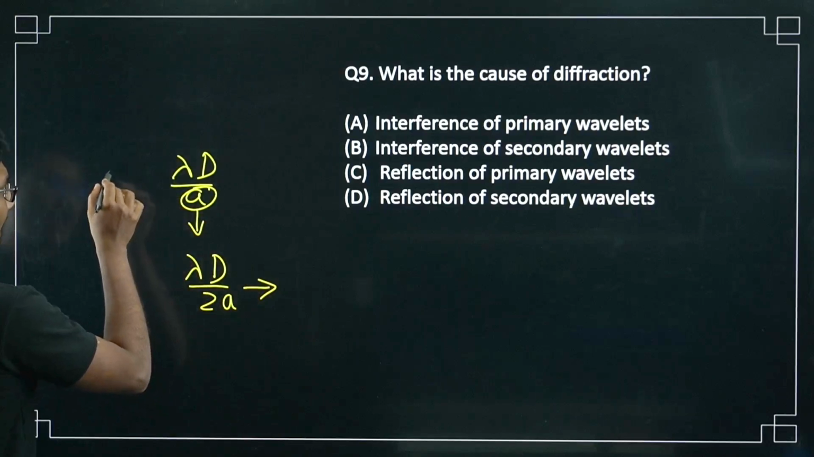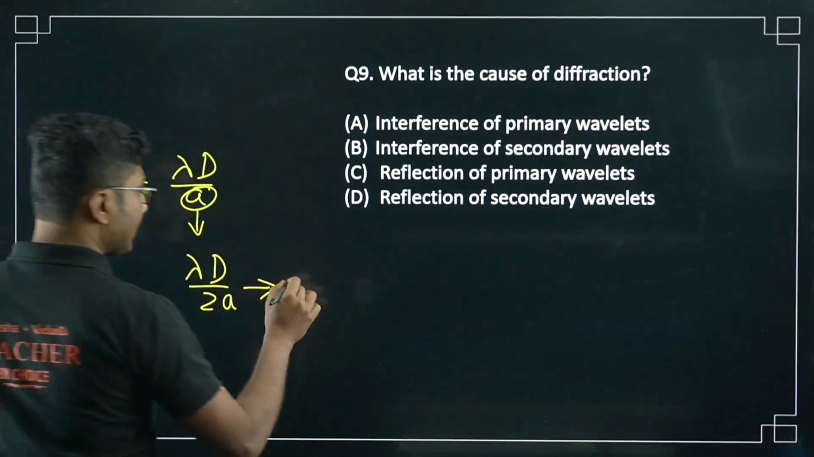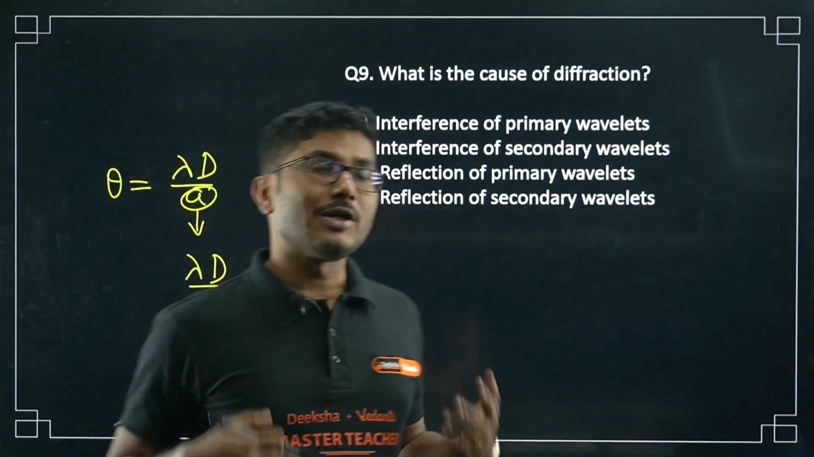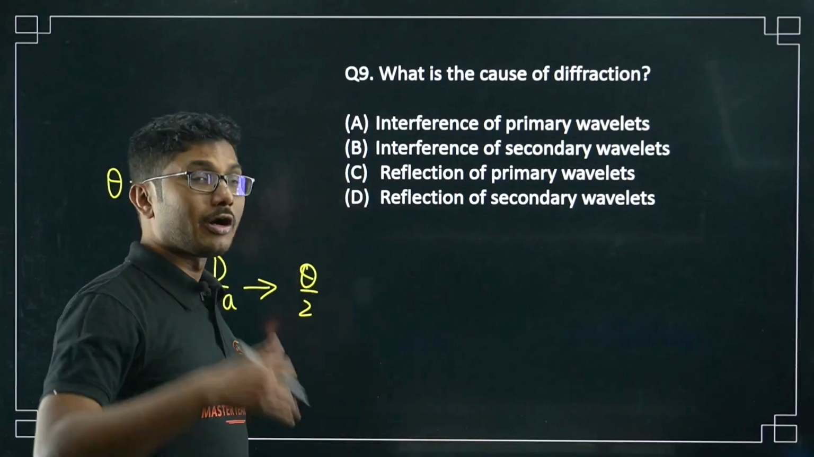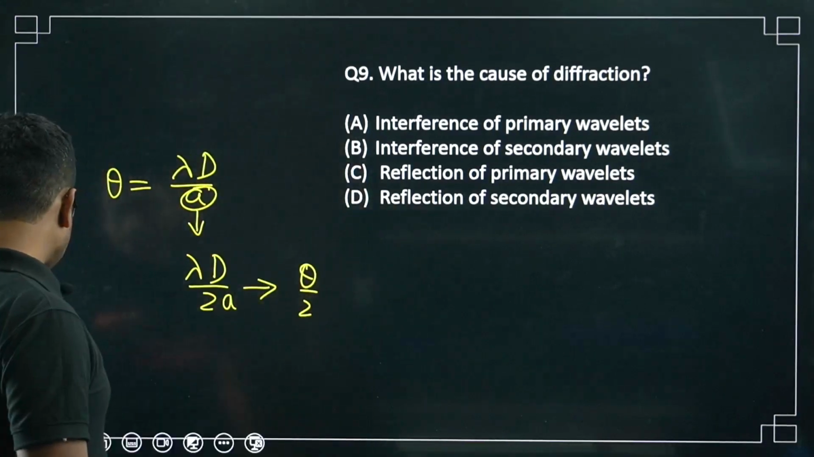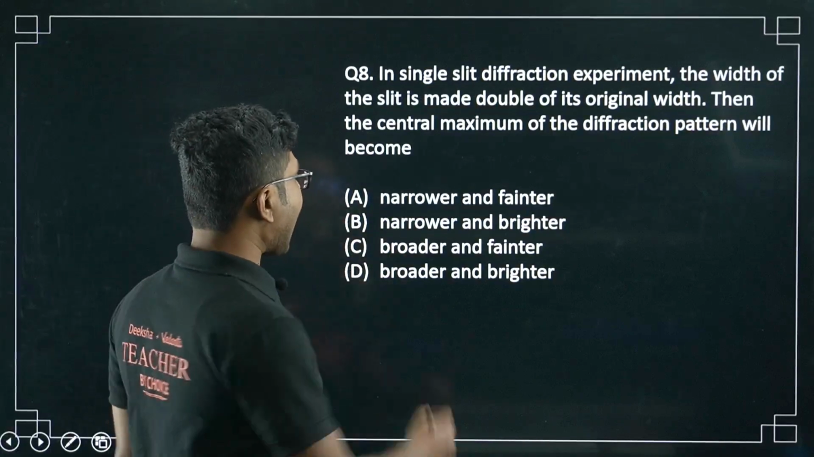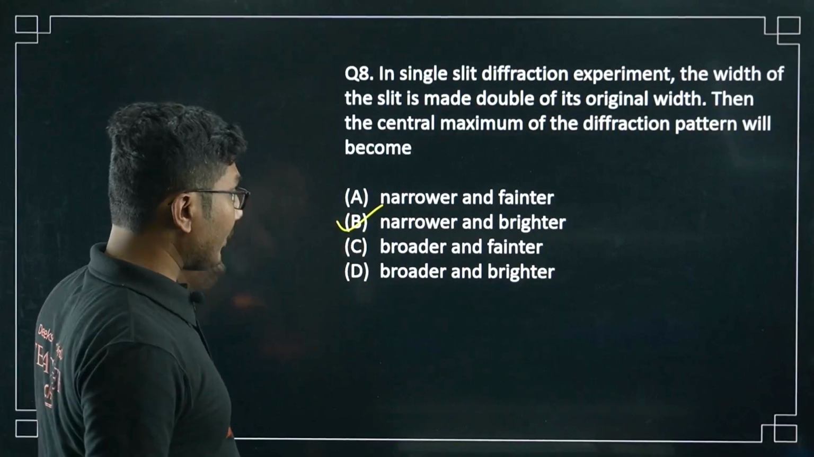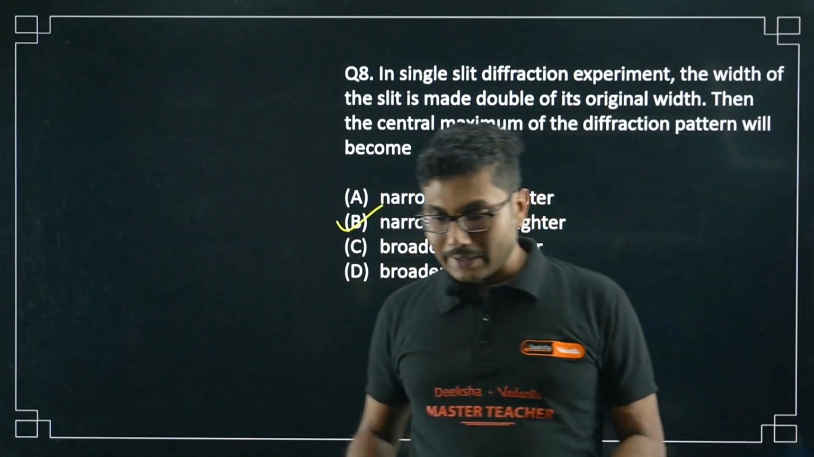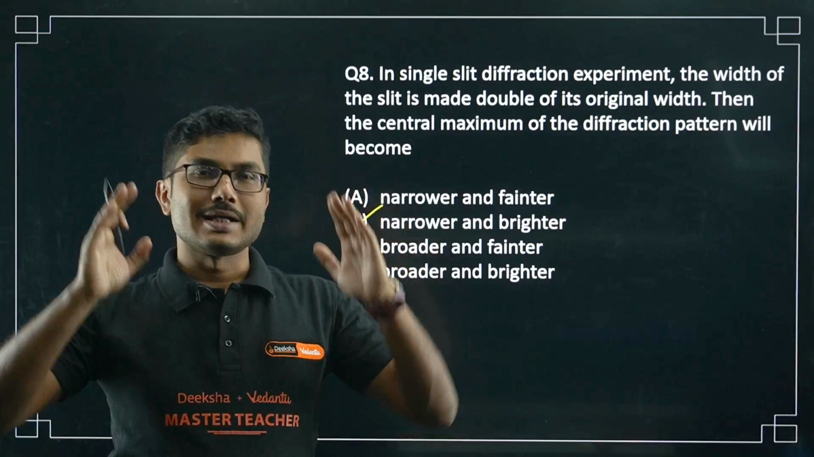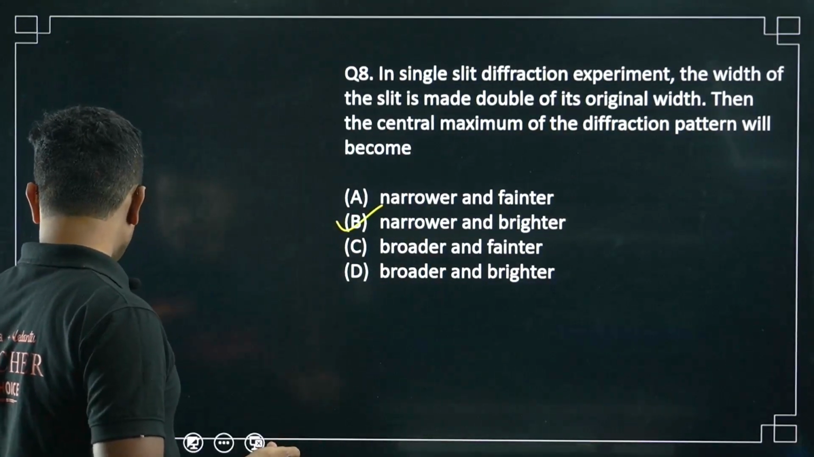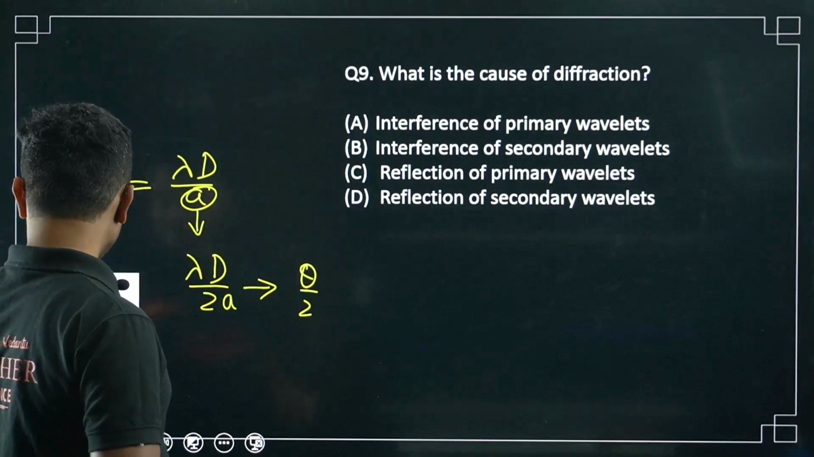Suppose this is the angular separation theta. Now it will be theta by 2. So the angular separation will be halved, but the intensity of the light will be doubled. Sorry, not doubled, it will be 4 times. So it will be narrower, but it will also be brighter. If you reduce the slit width, the central band increases. If you increase the slit width, the central band decreases, but it becomes brighter. So narrower and brighter is the answer. Sorry, I had made the calculation in the next slide.